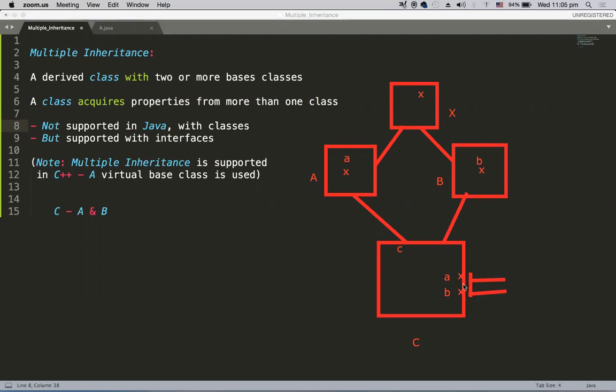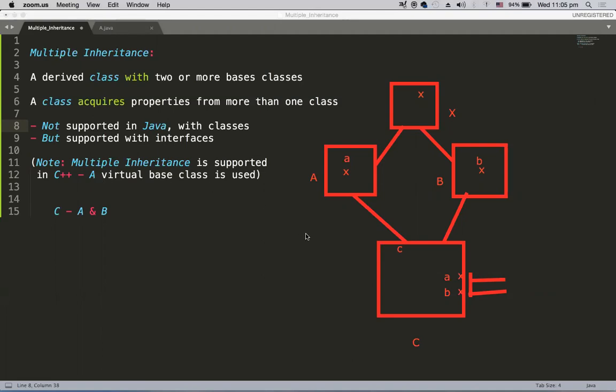The same named data members and method members can be there in some class, and we cannot refer to them directly, because that leads to ambiguity, and that leads to errors. That's why multiple inheritance has been removed from Java, even though it was there in C++.